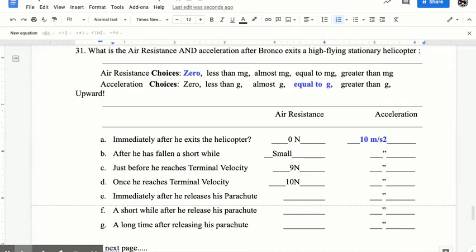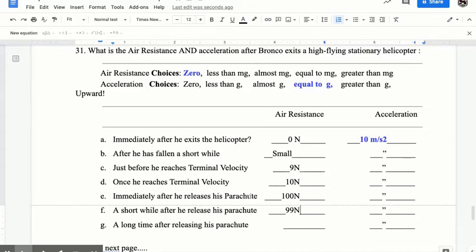Immediately after he releases his parachute, and now I'm going to say, ooh, it is like 1,000. It's a huge number. Maybe not 1,000. I'll call it 100. I don't know. But way more than the acceleration due to gravity. So it's shooting upward. A short while after he releases his parachute, it's going to be slightly less. I'm going to say, all right, 99. Because the most air resistance is when you're moving the fastest and when you have the biggest shape. So that is immediately when he releases his parachute.